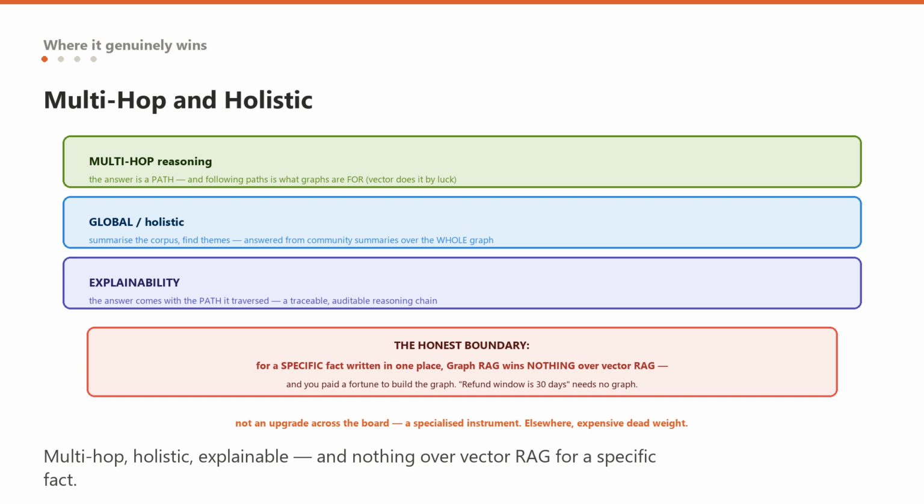Now the honest boundary, stated plainly so you do not overreach. For the most common kind of question, a specific fact written down in one place, GraphRag wins nothing over VectorRag. The refund window is 30 days. A graph does not help you find that better than similarity does, and you paid a fortune to build the graph. GraphRag is not an upgrade to VectorRag across the board. It is a specialized instrument for connected and holistic questions, and on everything else it is expensive dead weight.